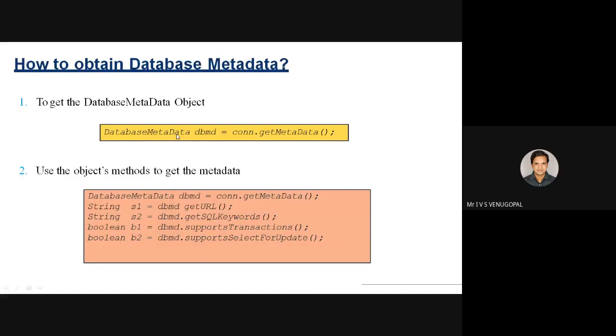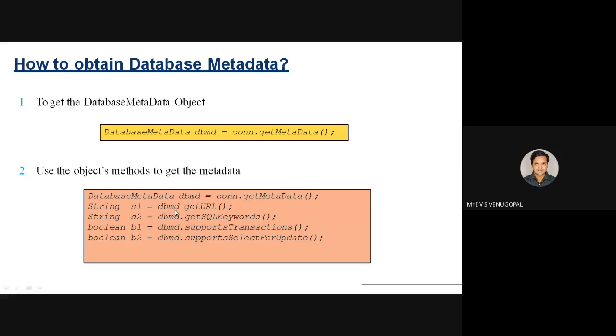As already indicated, using the connection object's getMetaData, it returns a reference to DatabaseMetaData. Once after establishing the connection, if you write connection.getMetaData, it returns a reference to DatabaseMetaData, so DatabaseMetaData dbmd equals con.getMetaData. Then using this dbmd object, I can get information regarding the database.